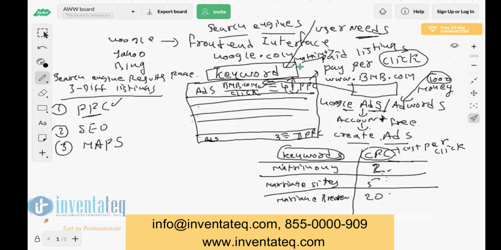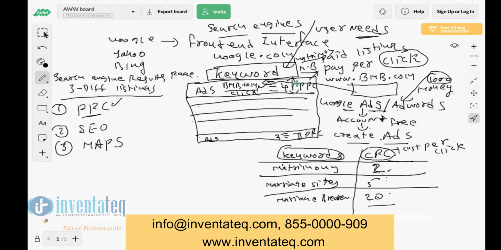Suppose now another user searched for marriage bureau. Our ad is shown. The user clicked on the ad. How much bidding have we given for marriage bureau? 20 rupees. So 20 will be deducted from the 1,000 rupees. Like this.